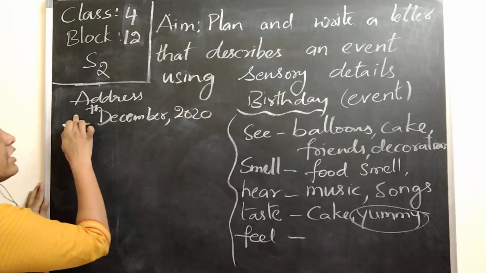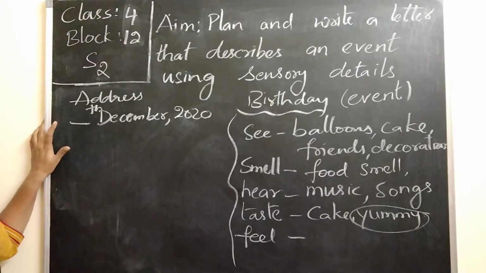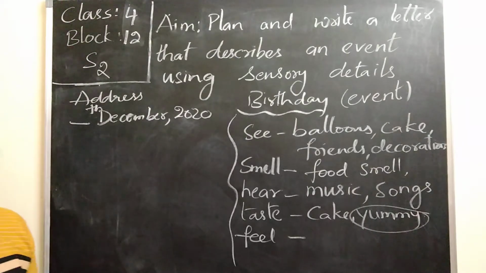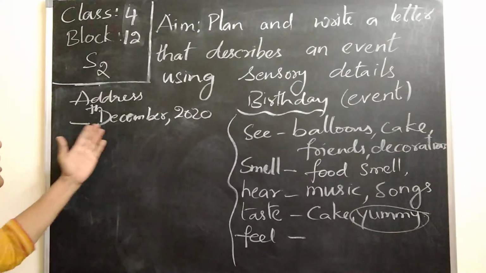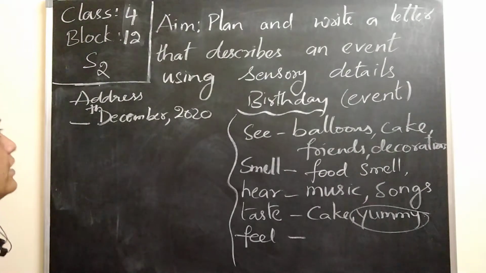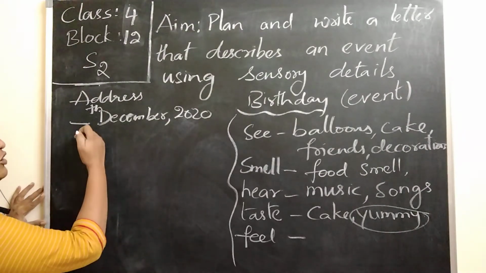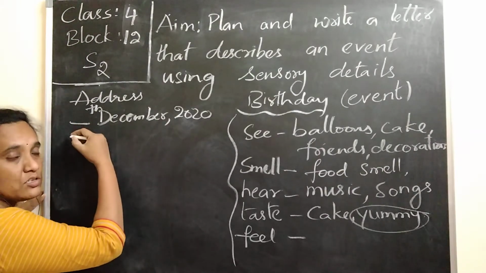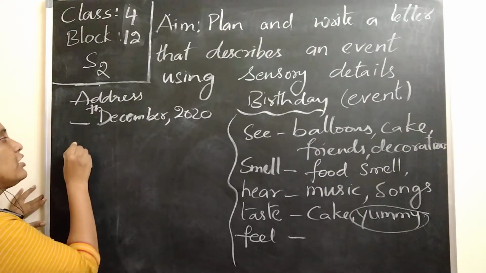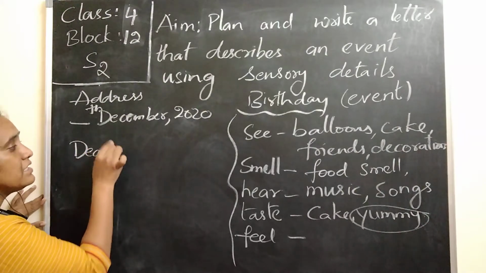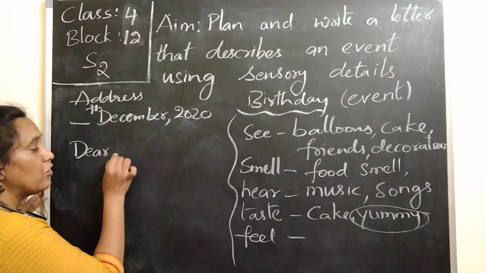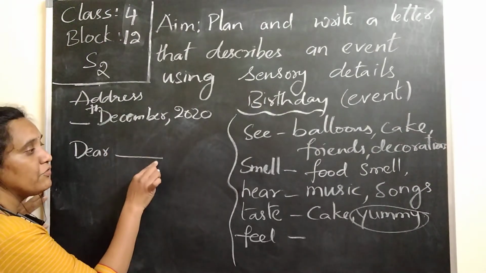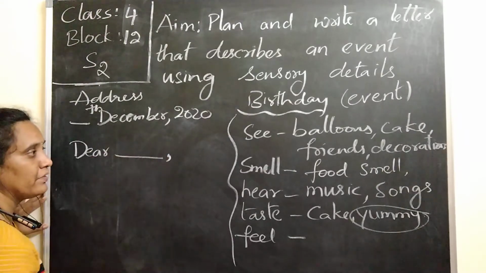You write the date according to the day you are writing the letter. After the date, you can leave one small line, some gap. Then you write Dear, and the name of the person you are addressing, maybe your friend's name, and write a comma.